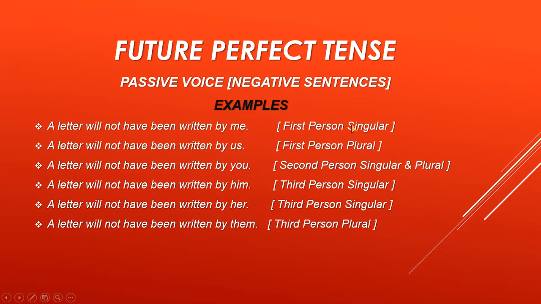These are the examples for first person singular and first person plural. Now, the next example is: a letter will not have been written by you, full stop. It is the example for second person singular and plural. A letter will not have been written by him. A letter will not have been written by her. These are the examples for third person singular. A letter will not have been written by them. This is the example for third person plural. You can see that between will and have there is not, and been comes after that.